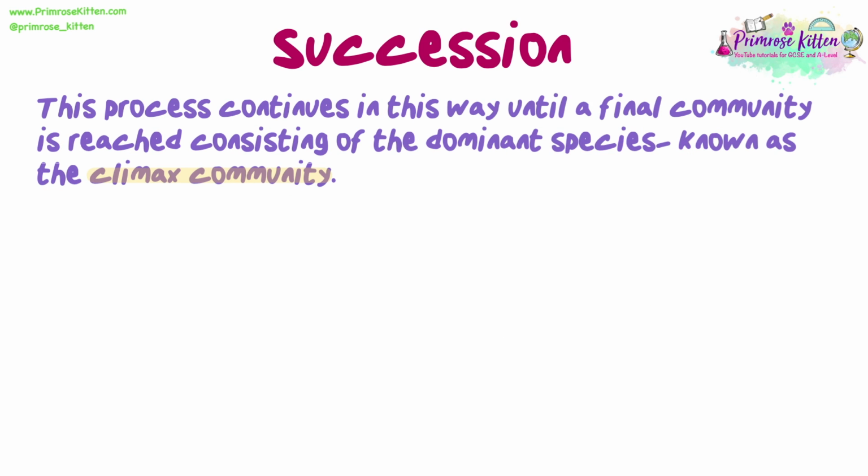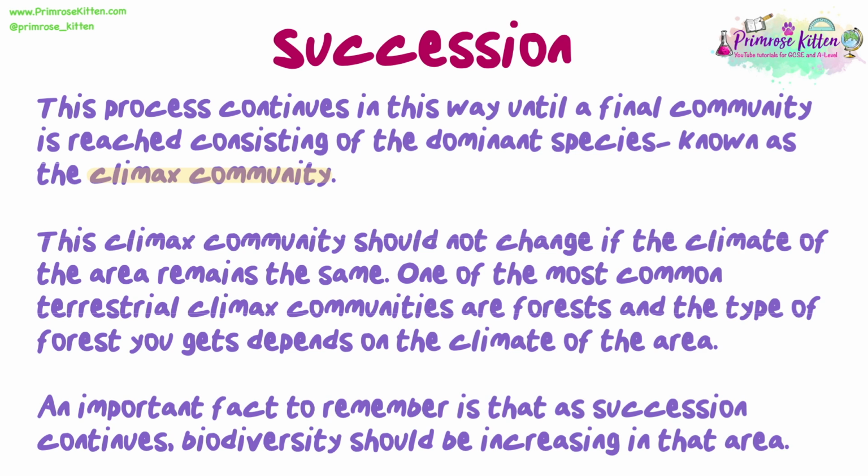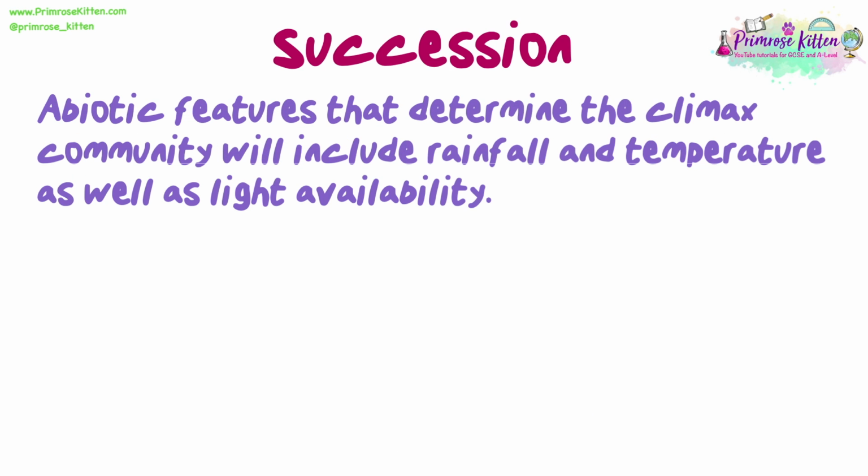This process continues in this way until a final community is reached consisting of the dominant species, known as the climax community. This climax community should not change if the climate of the area remains the same. One of the most common terrestrial climax communities are forests, and the type of forest you get depends on the climate of the area. An important fact to remember is that as succession continues, biodiversity should be increasing in that area. Abiotic features that determine the climax community will include rainfall and temperature, as well as light availability.